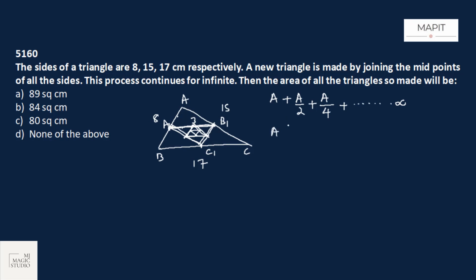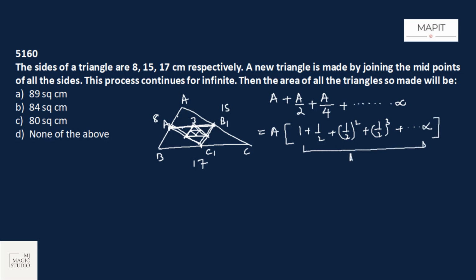Now if I take A common, I need the sum of all these areas. I'm left with 1 plus half, then half square, then half cube, till infinity. If we look closely, this is nothing but an infinite GP series. In case of an infinite GP series, the sum till infinity is given by a upon 1 minus r, where mod r is less than 1.